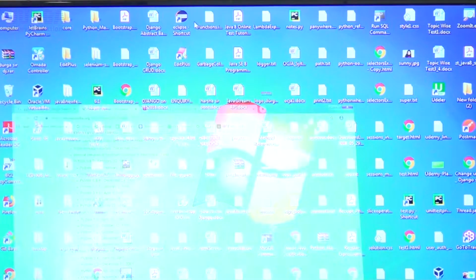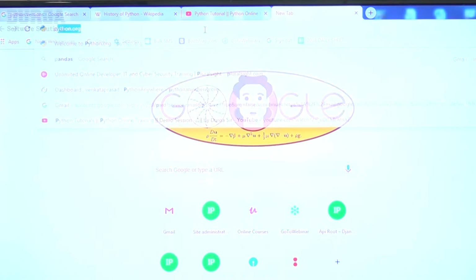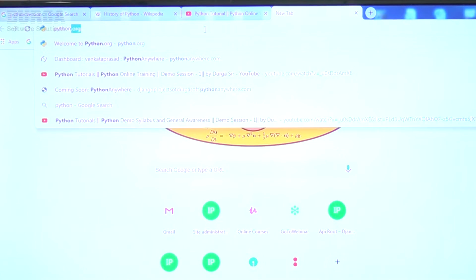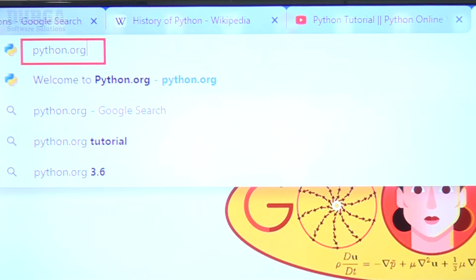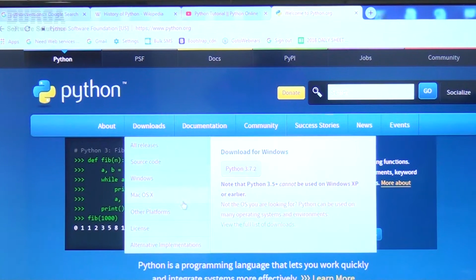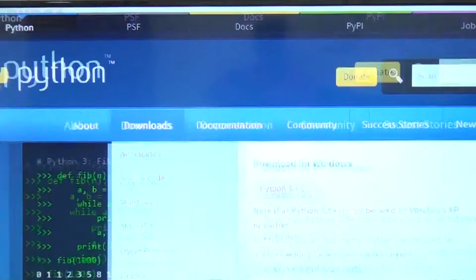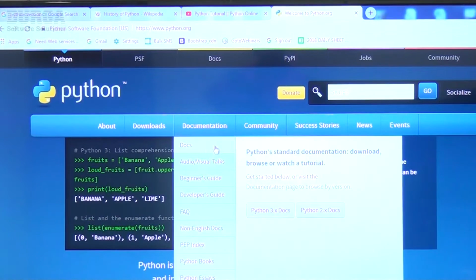Where is the proof for that? If you observe python.org, this is the official website for Python, sir. If I want to download and install, observe which version is there: Python 3.7.2. This is the most recent version, sir.